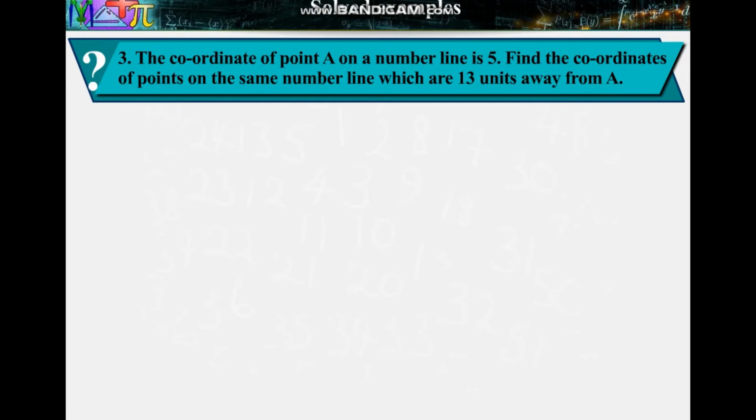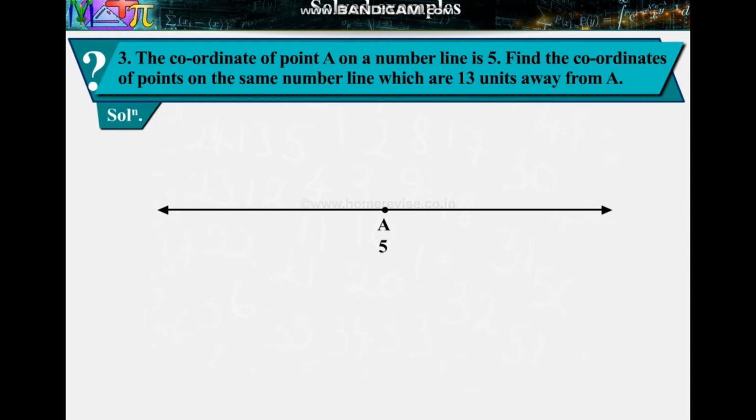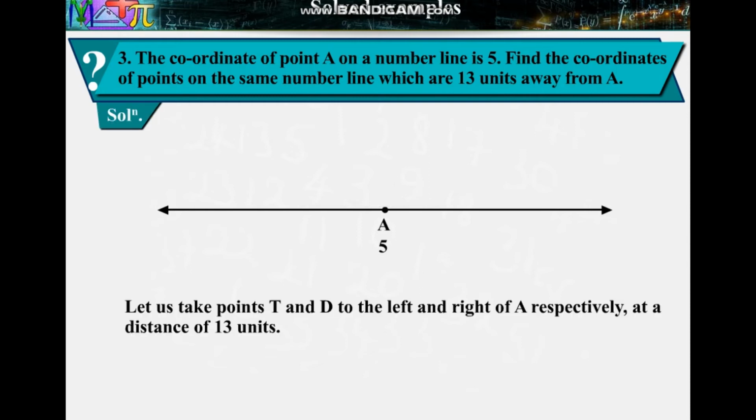Example 3. The coordinate of point A on a number line is 5. Find the coordinates of points on the same number line which are 13 units away from A. Solution: as shown in the figure, let us take points T and D to the left and right of A respectively, at a distance of 13 units.